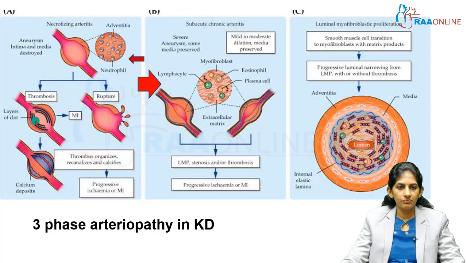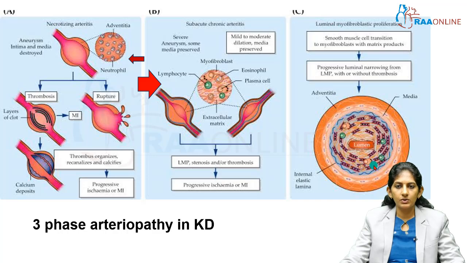Thrombosis can form or the aneurysms can rupture. Progressively it can go for ischemia. This is necrotizing arteritis, stage 1. Stage 2 is a subacute arteritis. The aneurysms become severe, with lymphocytic involvement and myofibroblast proliferation, subsequently going on to stenosis, and this can again lead to progressive ischemia. So, first stage is a necrotizing arteritis, then subacute or chronic arteritis, and stage 3 will have